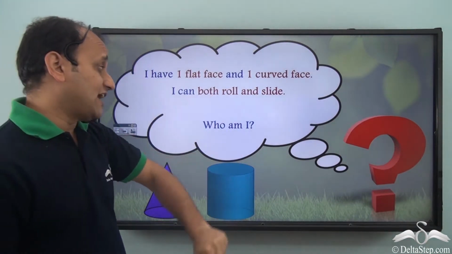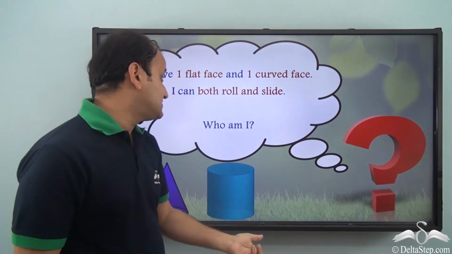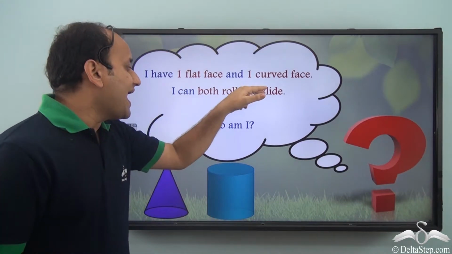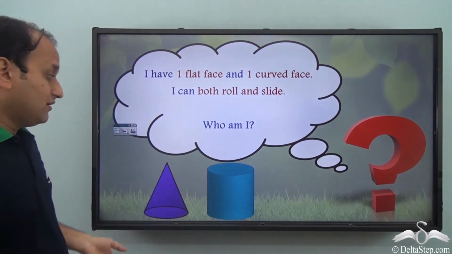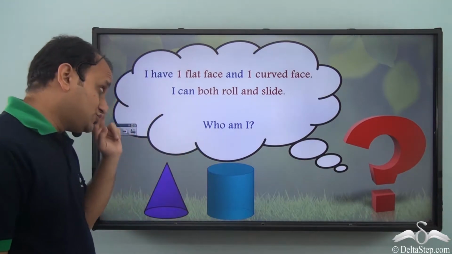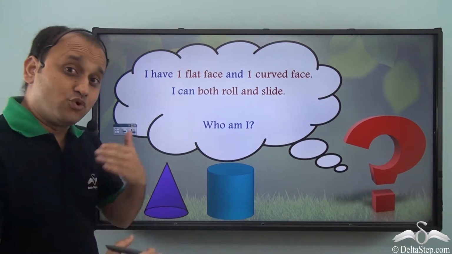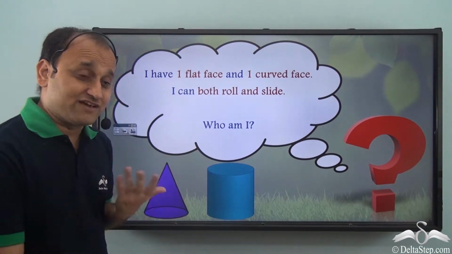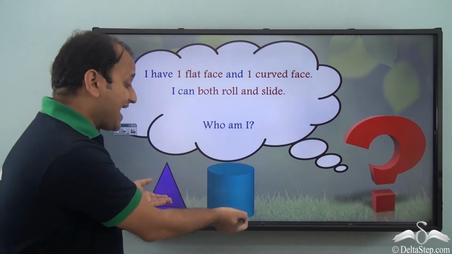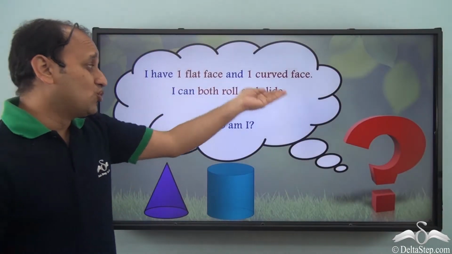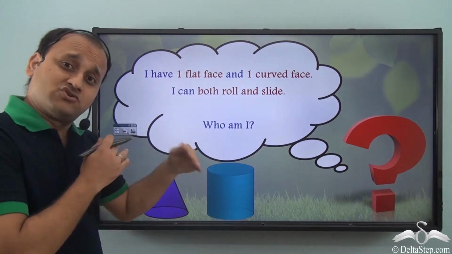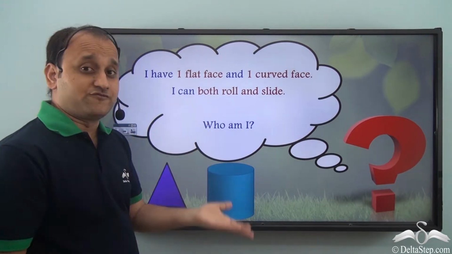I have one flat face and one curved face. I can both roll and slide. Who am I? Now here we are talking about 2 shapes which have both curved and flat faces. So both cone and cylinder have curved and flat faces. Now I can both roll and slide. Both of them can roll and slide because they have flat and curved surfaces.